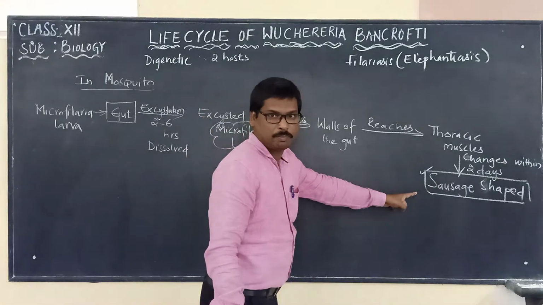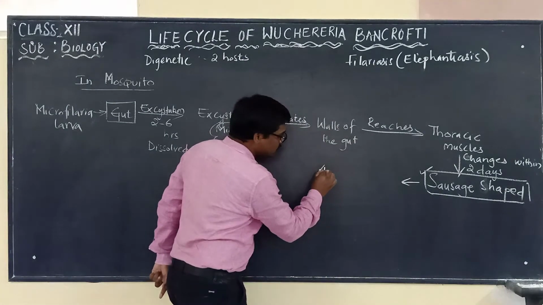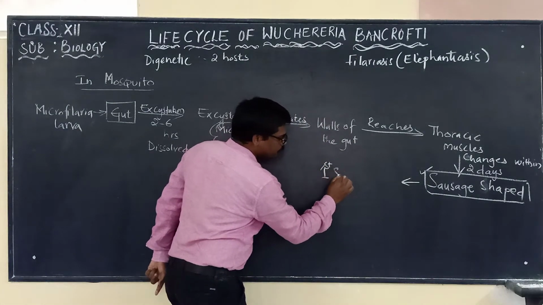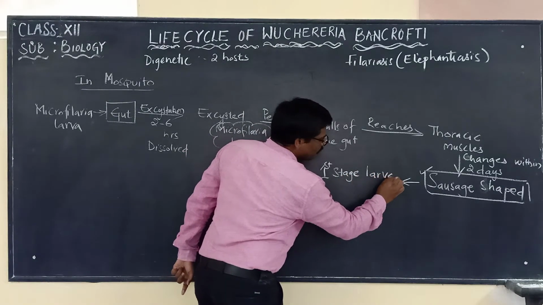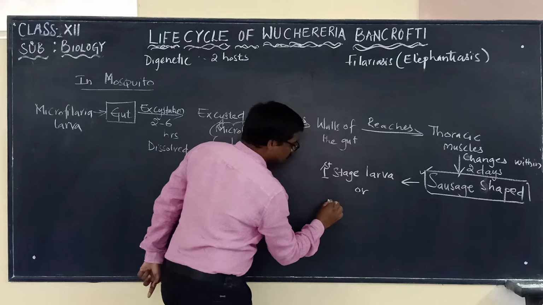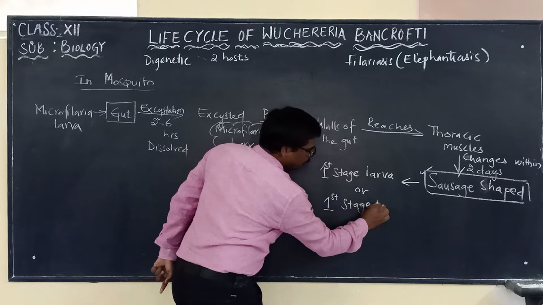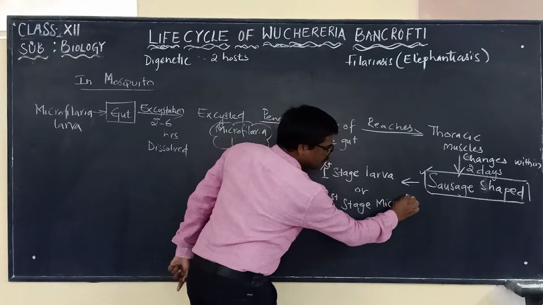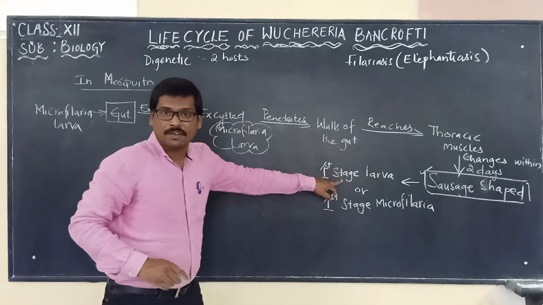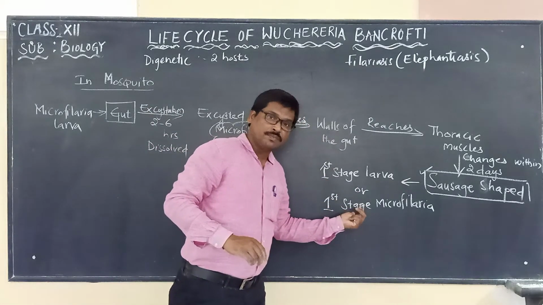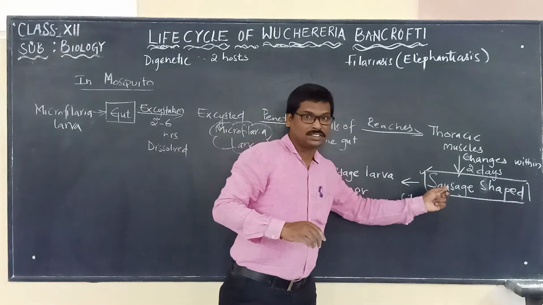This sausage shaped larva is now also called the first stage larva, or otherwise we can call this the first stage microfilaria. This is the change that it has undergone. So it is the first stage larva, also known as the first stage microfilaria. What is the shape of this? It is in sausage shape.